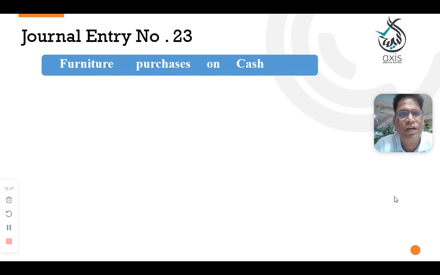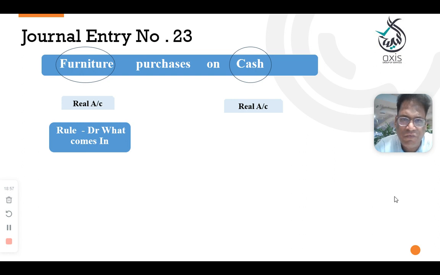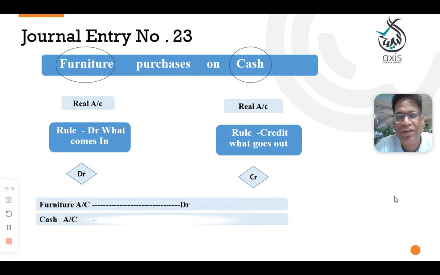Next is journal entry number 23. Furniture purchased and cash. Furniture is a real account and cash is a real account. Furniture is a real account, so debit what comes in, and here you need to debit furniture. The real account rule is credit what goes out. Here cash is going out, so you need to credit. So here we need to debit the furniture account and credit the cash account.